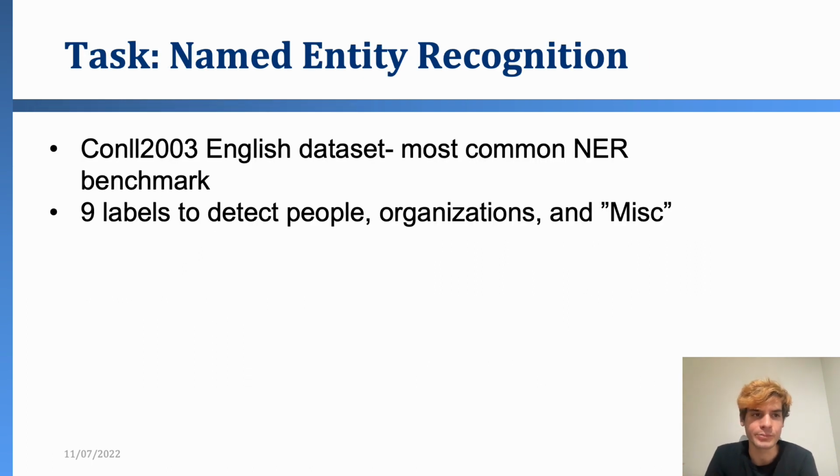We test our approach on named entity recognition. We use the CoNLL 2003 English dataset, which is probably the most common named entity recognition benchmark. The dataset contains 9 labels to detect people, organizations, and miscellaneous.